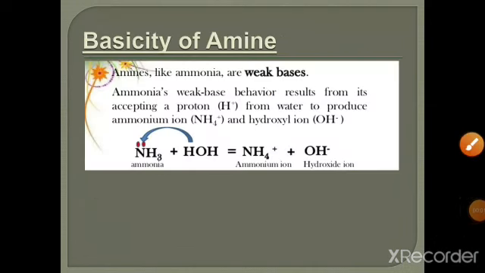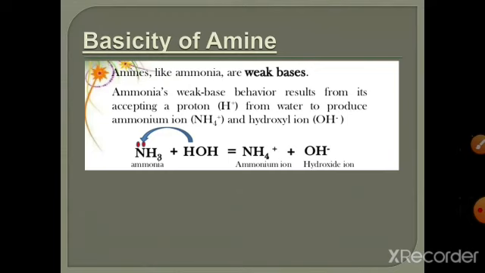Basicity of amines. Basicity of a molecule is a measure of its ability to accept a proton to form a stable product. Ammonia has a lone pair of electrons, so it can accept a proton from water to form the ammonium ion.